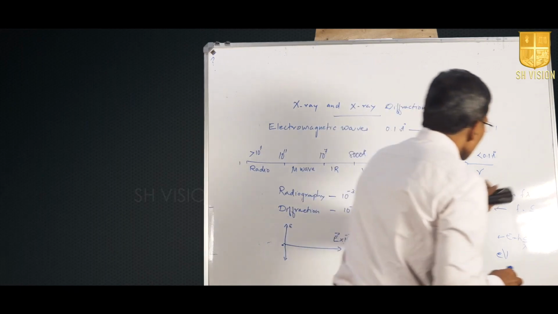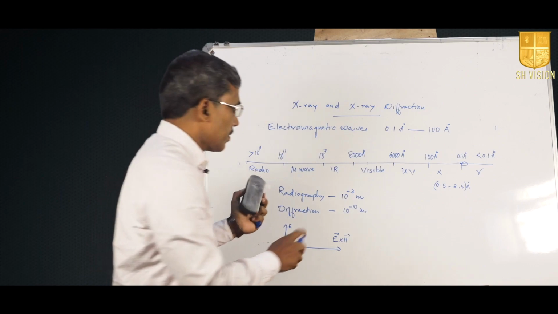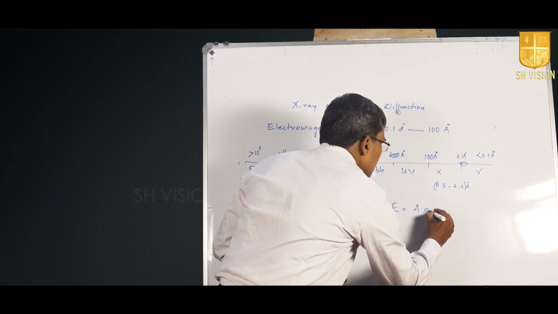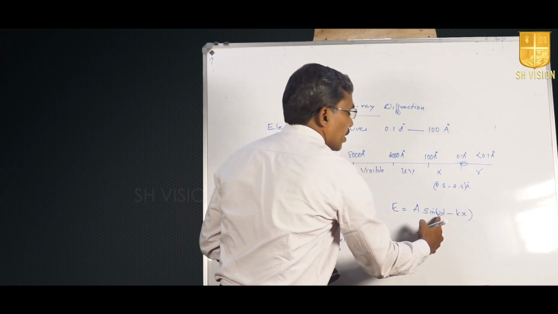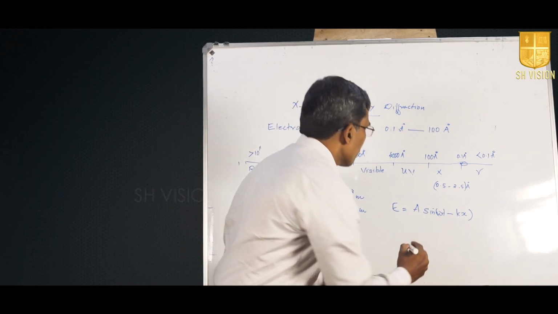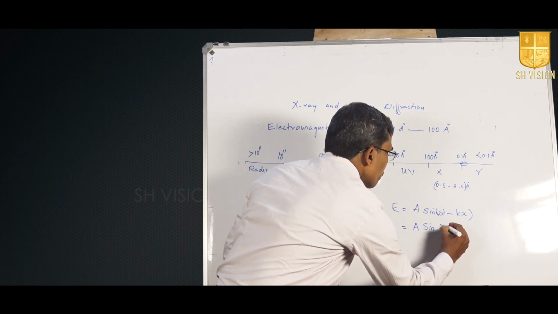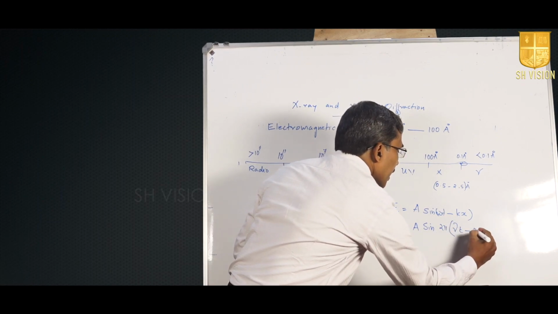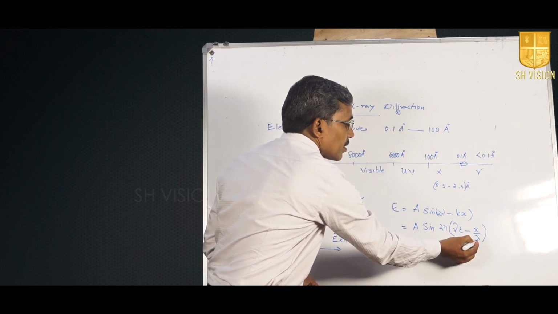So, generally if we mark the variation in electric field, we can write the electric field as E equals A sin(omega t minus kx), where omega is the angular frequency and k is the wave vector, or we can represent this in the form E equals A sin 2 pi (nu t minus x by lambda), where nu is the frequency and lambda is the wavelength.